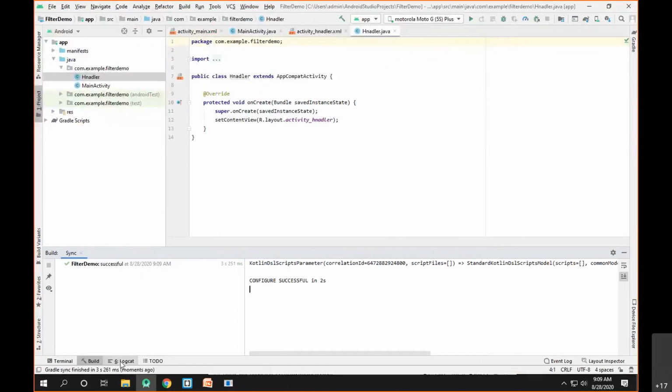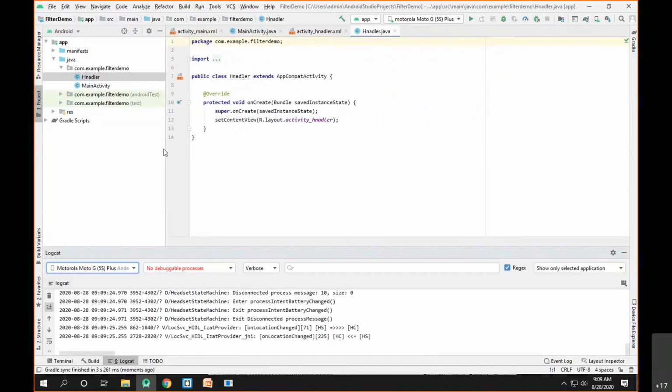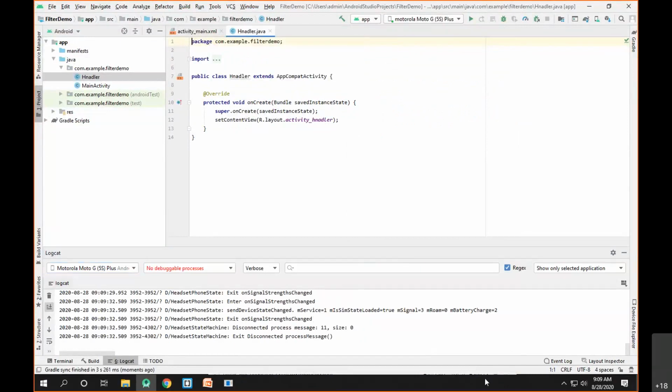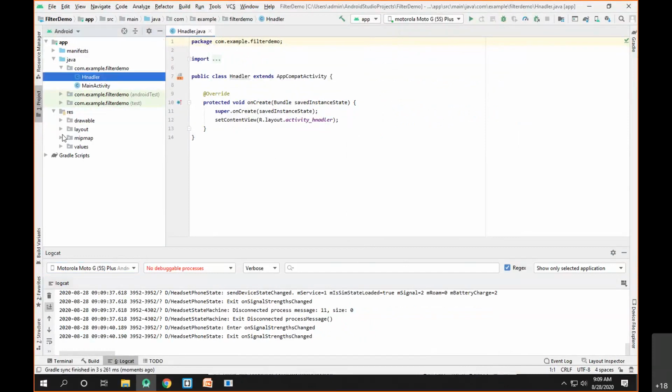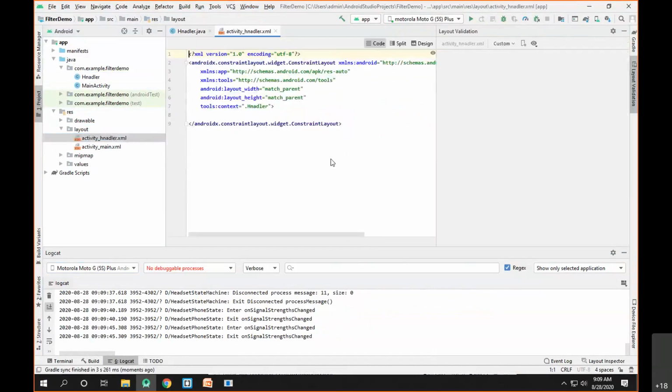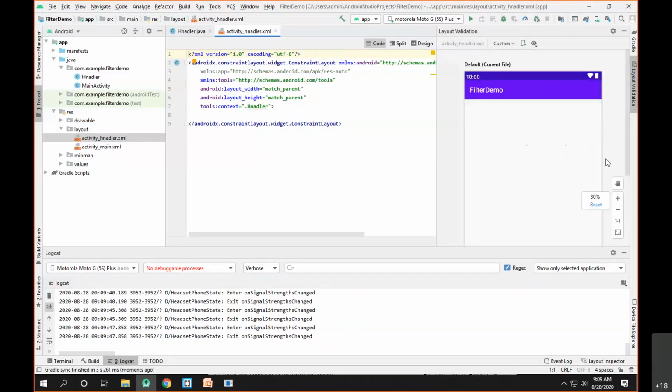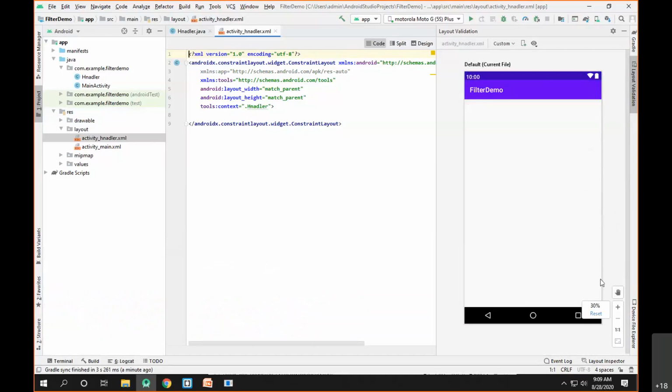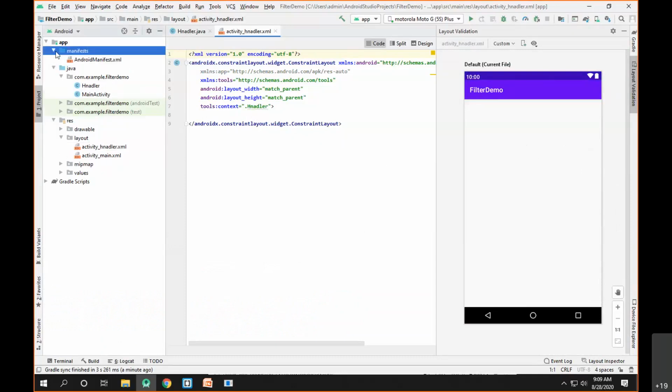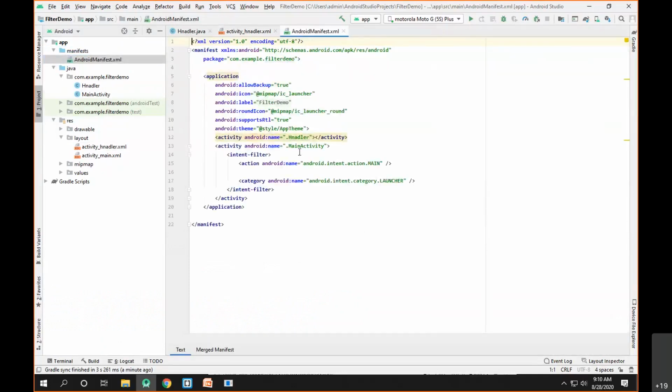Now, actually, whenever you add the activity, the entry will be added inside the manifest. So let me close the other things. And let's go to the handler.java, which is the Java code for the handler activity, and activity_handler.xml, which is basically the XML UI design for the handler activity. We'll go into the manifest.xml. So as you can see, this is the manifest.xml.